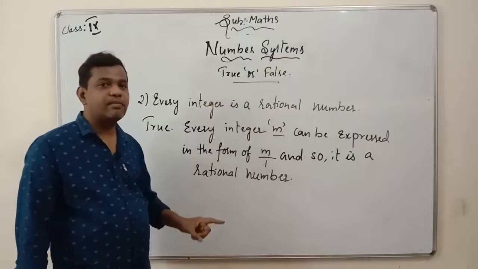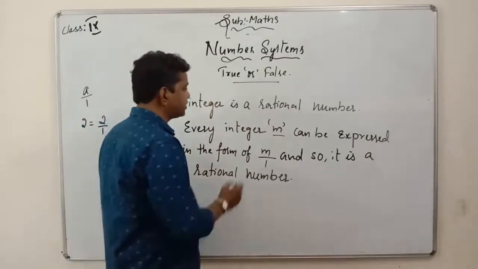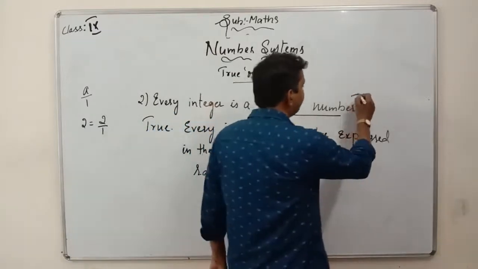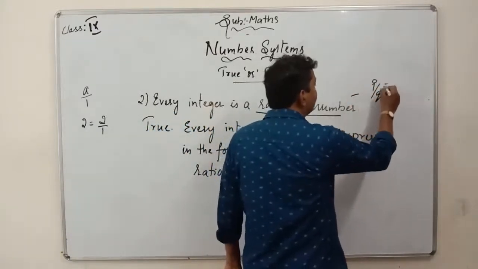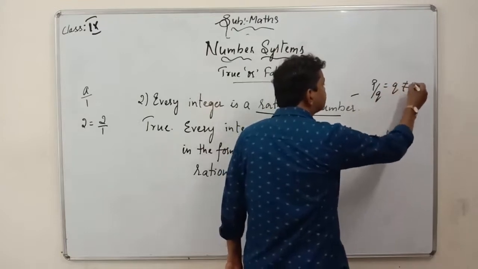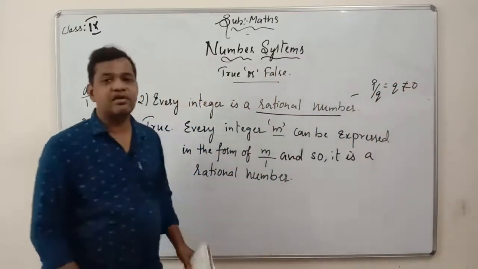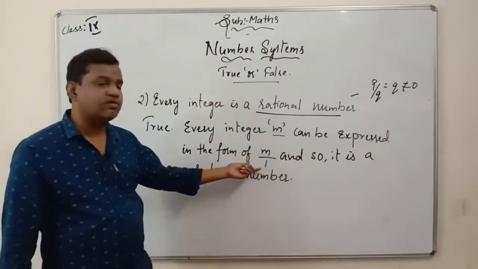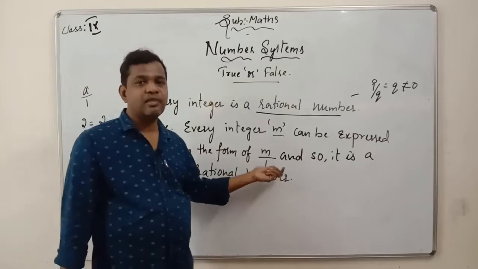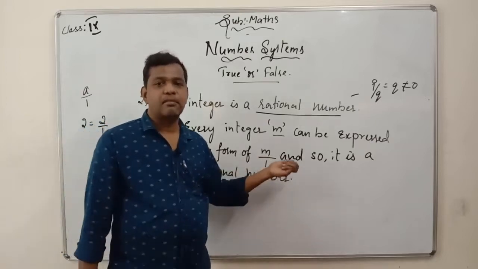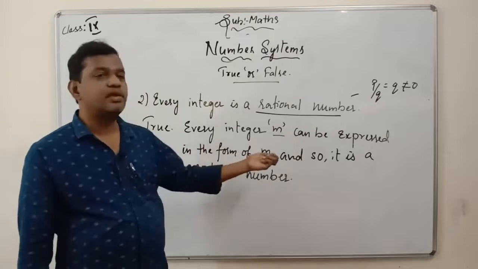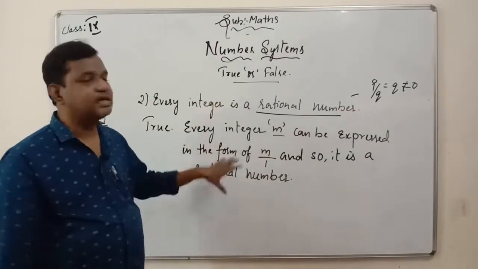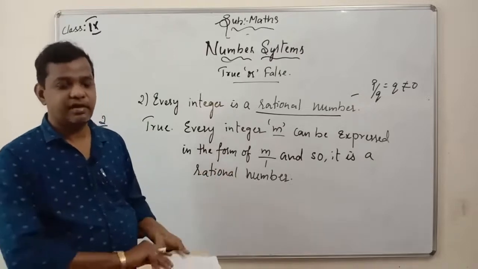But it is in the form of p by q. That you should never forget, because the definition of a rational number itself says the number should be in the form of p by q, where q should not be equal to 0. This is the main definition of rational number. So if I take m by 1, 1 is not equal to 0, and 1 is a natural number also. So m by 1, and so every integer is a rational number. So this is the answer for this question. Okay, take the next one.